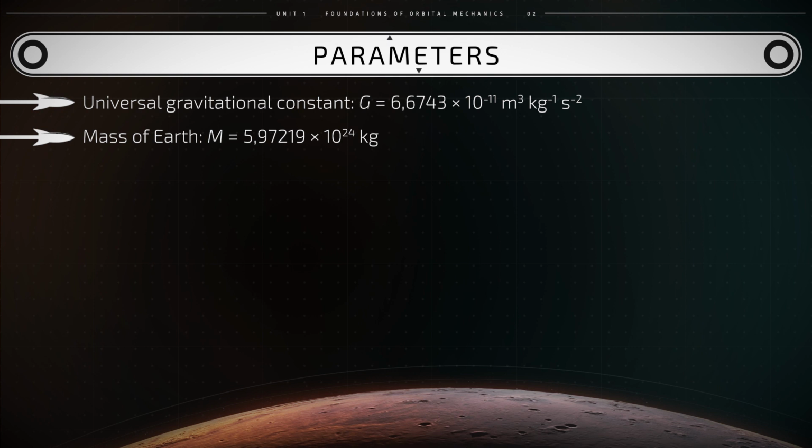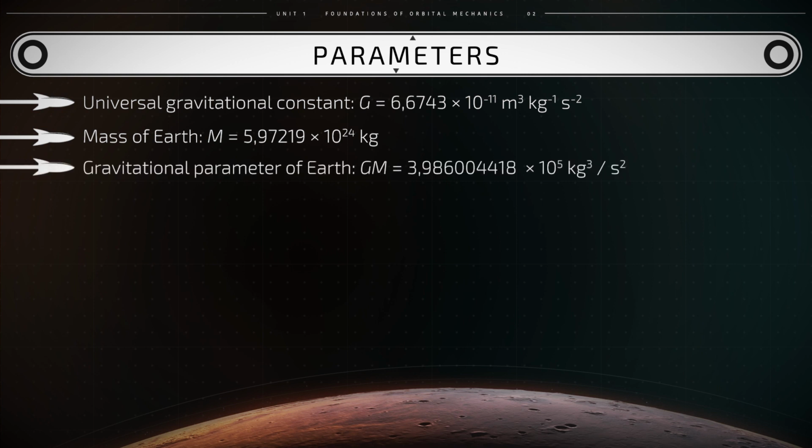The product GM that appears in this formula is called the gravitational parameter of the planet. For Earth, GM equals the following number: 3.986004418 times 10 to the power 5, and the units are kilometers cubed per second squared.